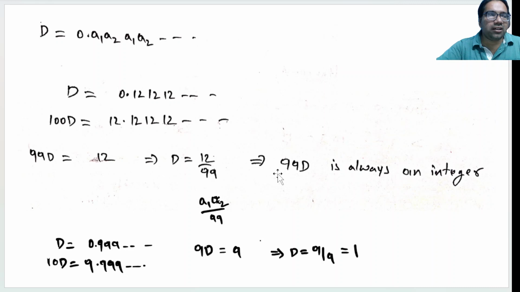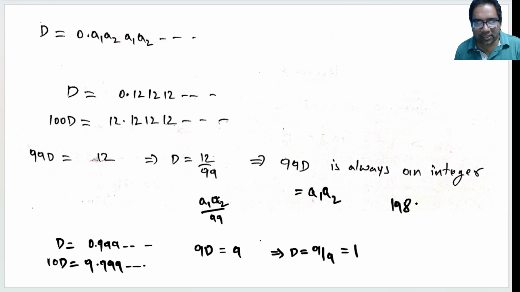What does that mean? If you do the cross multiplication, 99D is always an integer. What is that integer? 99D is A1A2. Similarly, 99D or any multiple of 99, for example, 198D will be 2 times A1A2, whatever this number is.